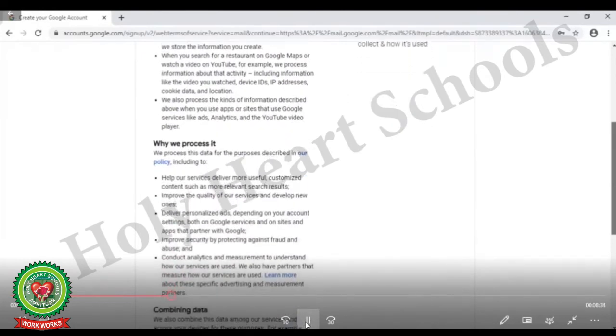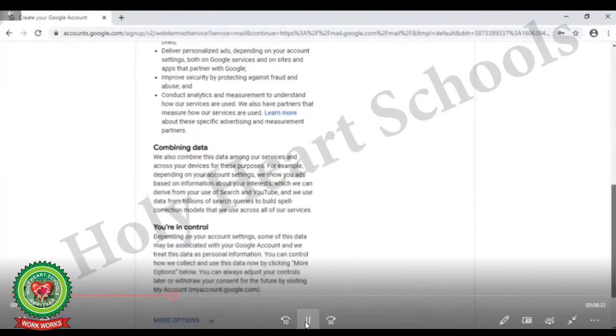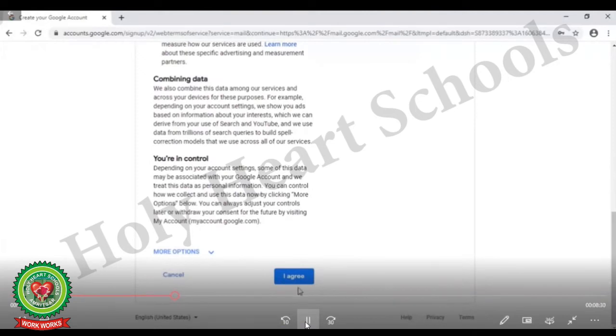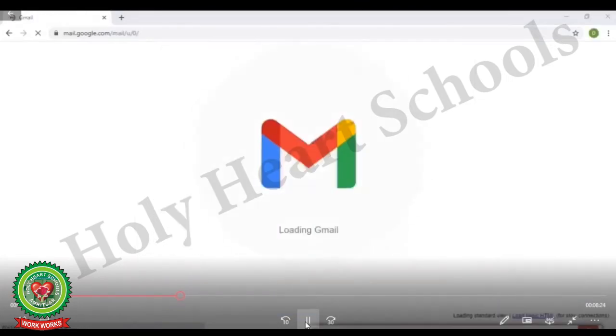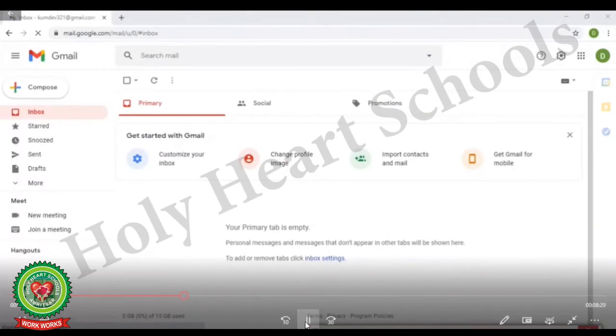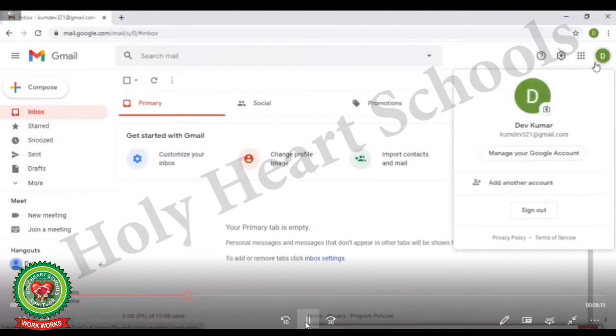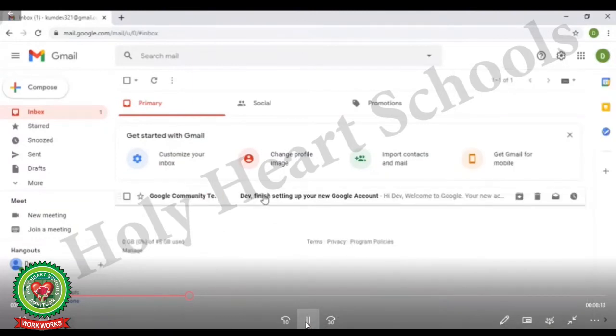After selecting, we have to confirm the agreement. So here click on I agree. And now you can see your email account has been created. And in this way your email account window will appear.